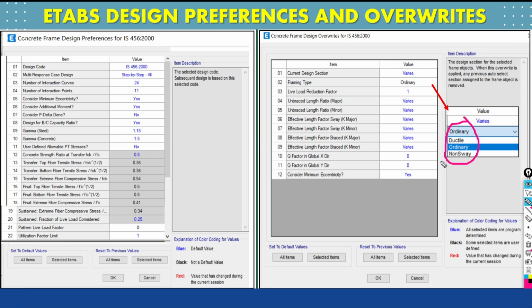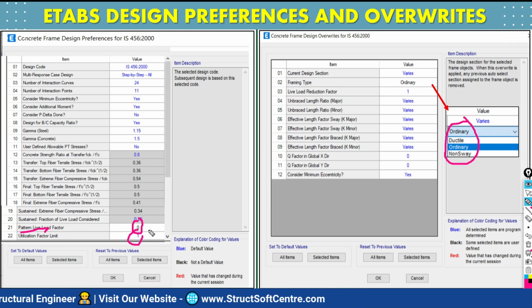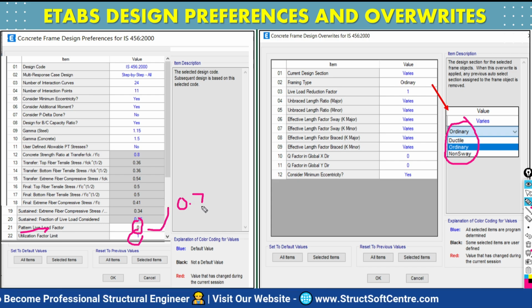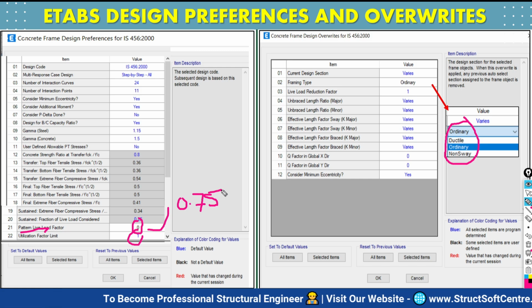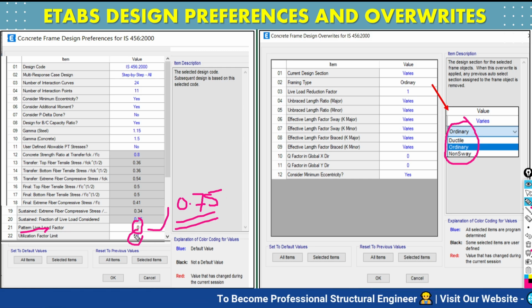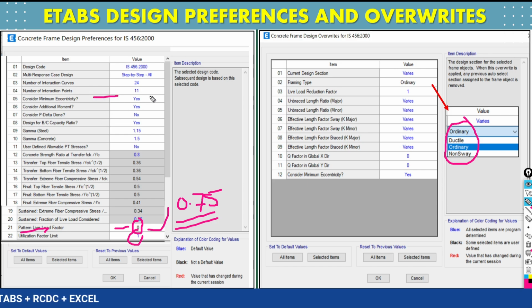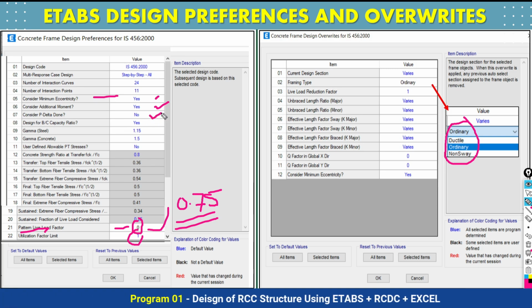That's why I am telling you when to consider this utilization factor as 1, and when to consider the pattern live load factor as 0. By default, if you see, this value is shown as 0.75. ETABS software considers it as 0.75. We actually have to consider it as 0 under one condition. So what is that condition, where is that condition written, what is the minimum eccentricity concept, when should it be yes, when should the additional moment concept be yes or no, and P-delta analysis, when should it be yes or no.